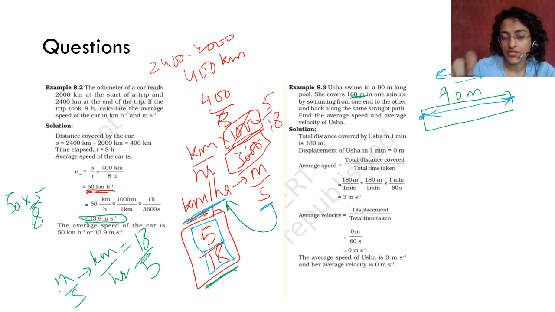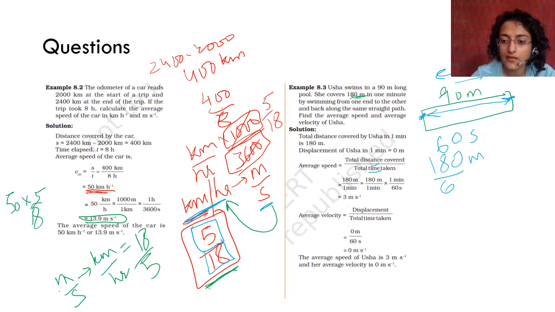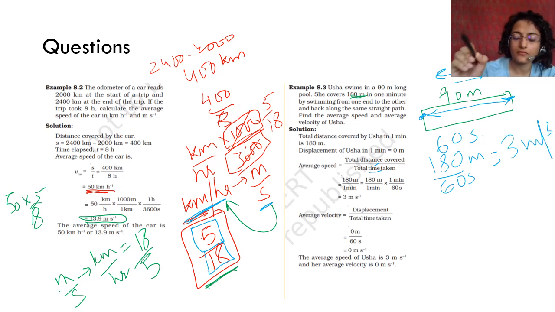Now इधर direction का आया. Okay, average speed is total distance covered upon total time taken. In 1 minute is 60 seconds, right? So she covers 180 meters in 60 seconds. So her total average speed is 3 meter per second. ठीक है. What is the average velocity?